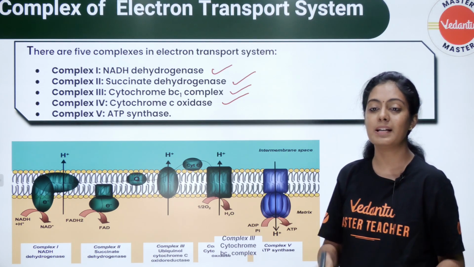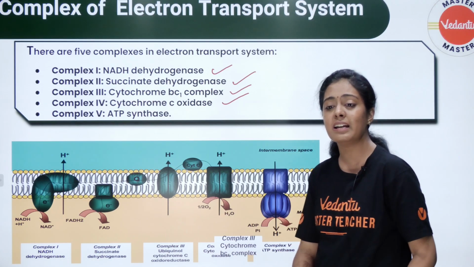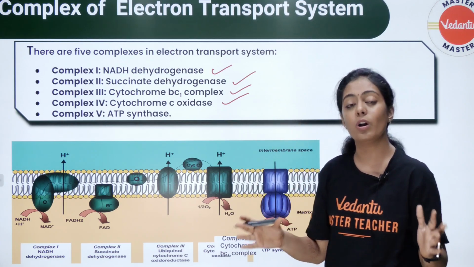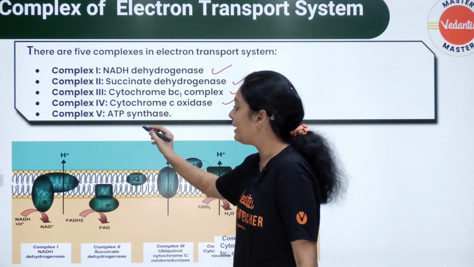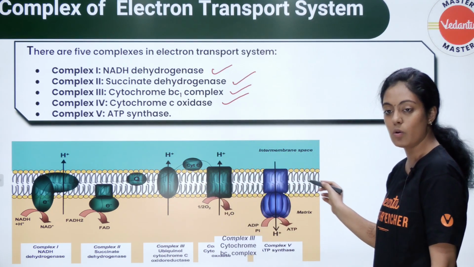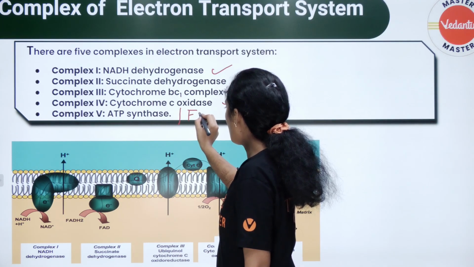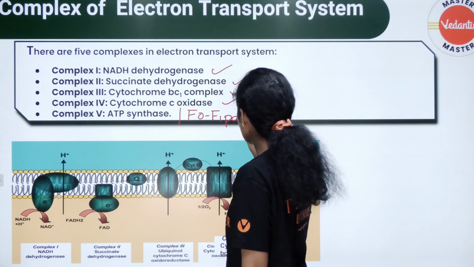நிறைய பேருக்கு complex 3 க்கு complex 4 க்கு confusion வரும். Okay, complex 3 ன்றது என்னது? It's a BC1 complex. Okay, complex 4 ன்றது என்னது? It's an oxidase. And complex 5 is ATP synthase. இதுதான் உங்களோட ATP synthase. Okay, so இந்த ATP synthase-க்கு வேற நிறைய பேர் இருக்கு. We call it as F0F1 particle.